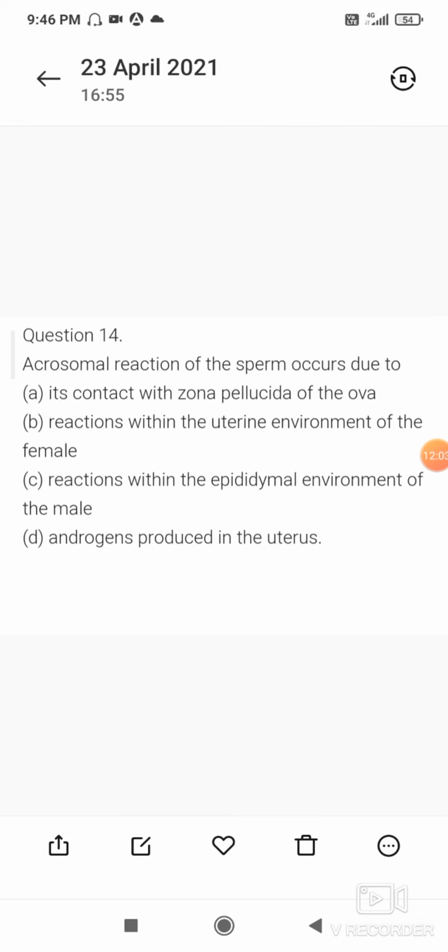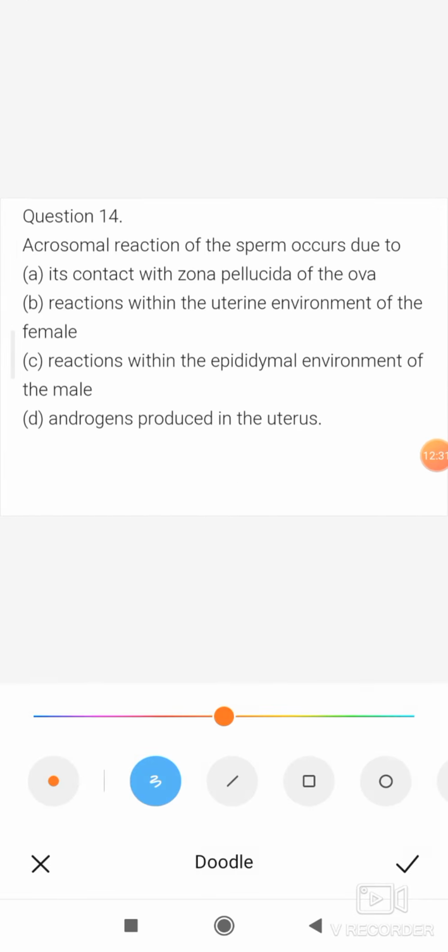Next question, acrosomal reaction of the sperm occurs due to: option A, its contact with zona pellucida of the ova. B, reaction within the uterine environment of the female. C, reactions within the epididymal environment of the male. D, androgens produced in the uterus. So option A is correct. Acrosomal reactions of the sperms occur due to its contact with zona pellucida of the ovum.